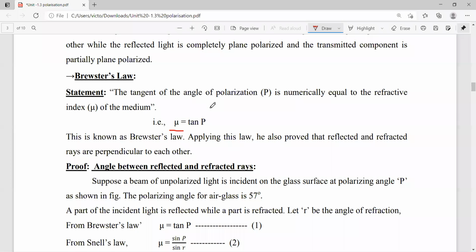First of all, what is the refractive index of the medium? It is the property of the material: how much light can pass through it. All mediums, whether it is glass or anything else, have some refractive index.